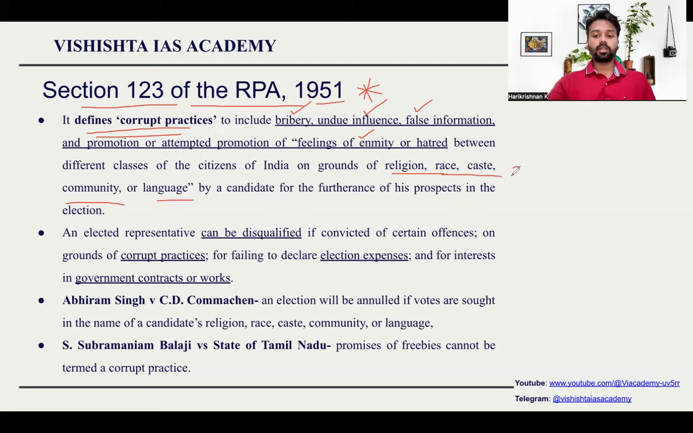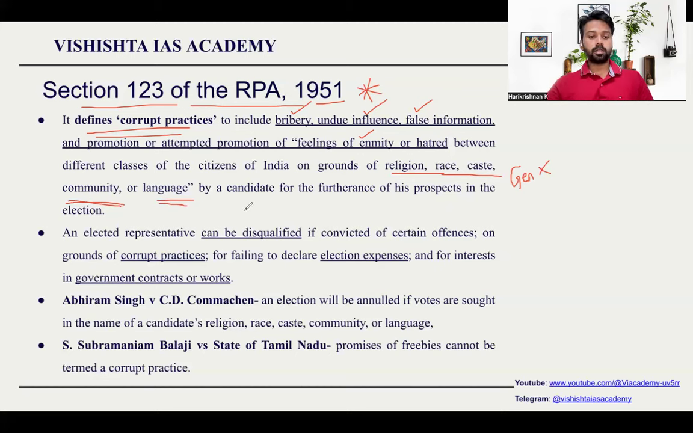So if you look here, gender is not provided. Gender is something which is not provided here. So they have included only religion, race, caste, community, or language. They might have thought that there is no way someone can use gender to collect vote because women as a whole tend to vote together. So there is very less opportunity for someone to do such a thing. But it would have been good if they have included gender also. Anyways, we need to remember only these things: religion, race, caste, community, and language.